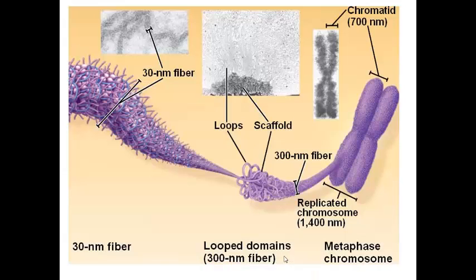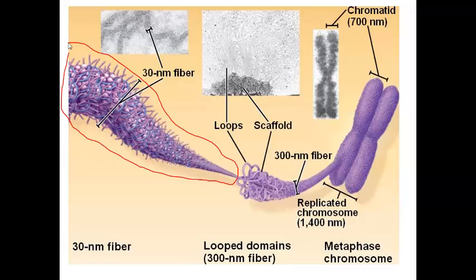Here we see another picture. All the way on the left here, this is a picture of that loose open chromatin. We call it a 30 nanometer chromatin fiber. And again, this is how the DNA is normally going to be found in the nucleus anytime the cell is not dividing. Each of these purple balls that we see right here, these are all the histones. And the blue string is the DNA that's wrapped around these histones. And you can see in this picture that the DNA is accessible. We could read that DNA and use that DNA to make proteins.